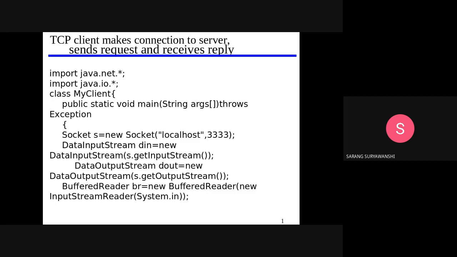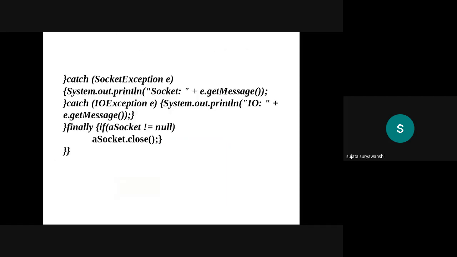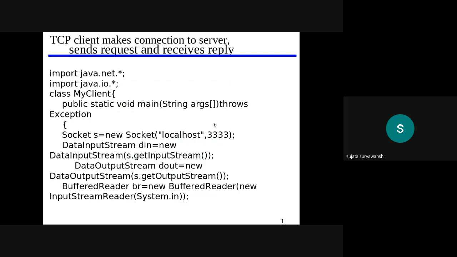Just remember the localhost IP address is 127.0.0.1, which I have already explained. So instead of this, you can use 127.0.0.1. This is the IP address for localhost.